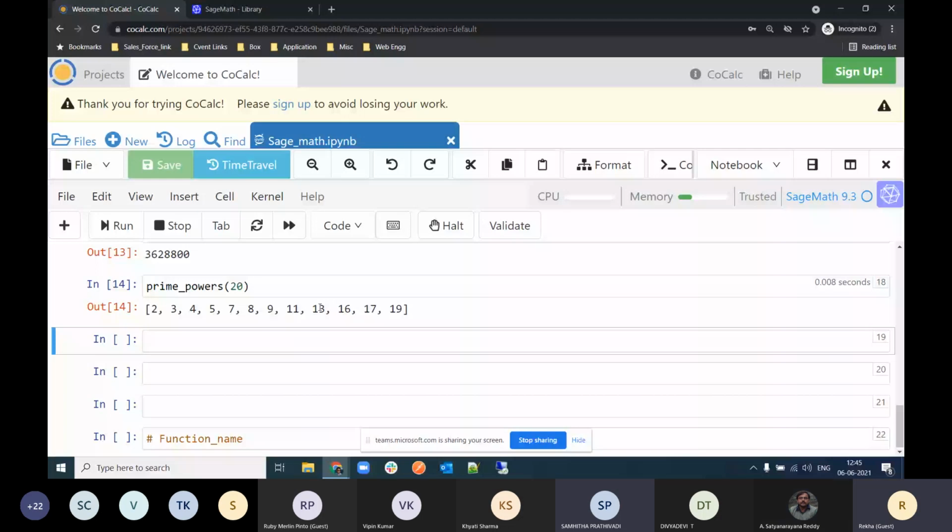Is it all the prime numbers till 20? Yes. But is 9 there or not? Oh wait, sorry. Those are all the powers of all the prime numbers from 1 to 20. Good. Yes.